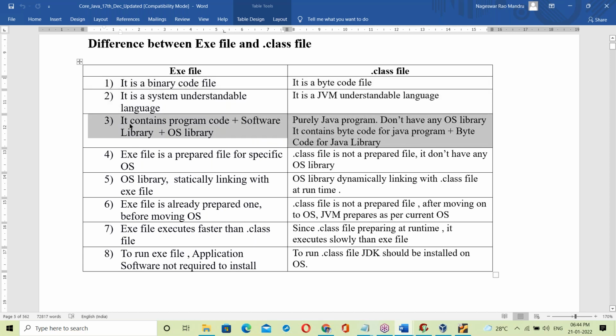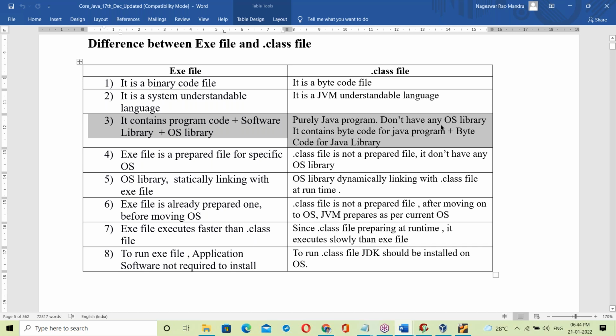Next difference. The exe file contains program code, software library and OS library; the exe file includes the OS library. Dot class is a purely Java program. This is an important point: it doesn't have any OS library.